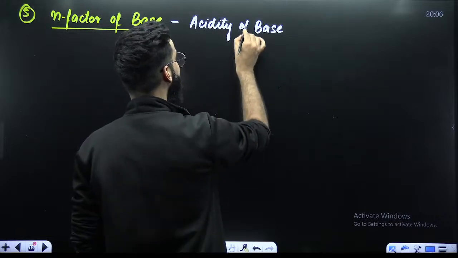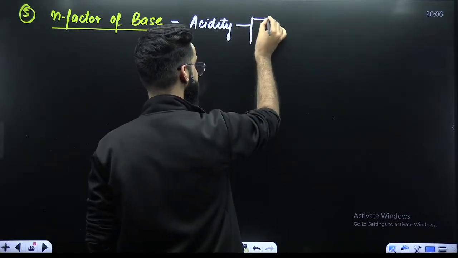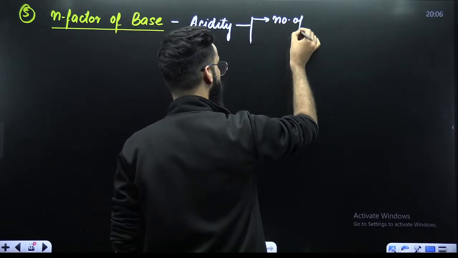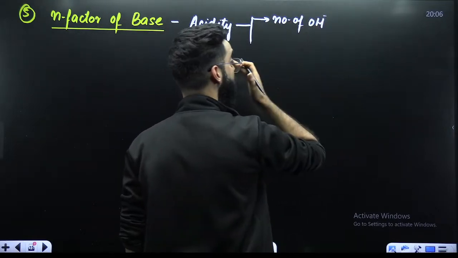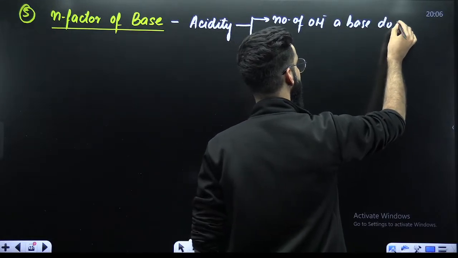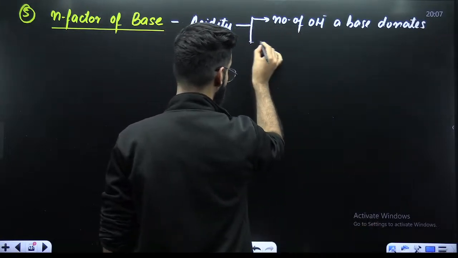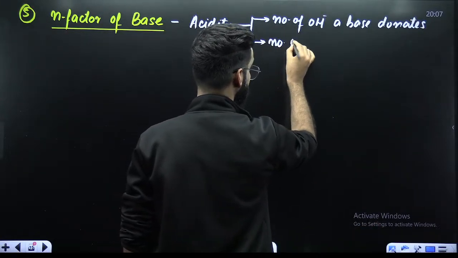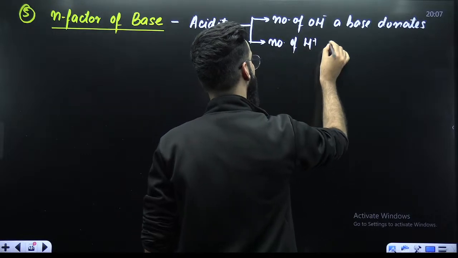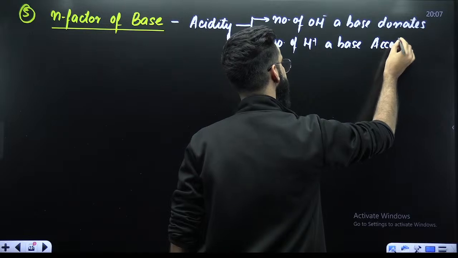Now, how do you exactly define the acidity? Acidity is defined as number 1, number of OH negatives a base donates. Number 2, number of H positives a base accepts.